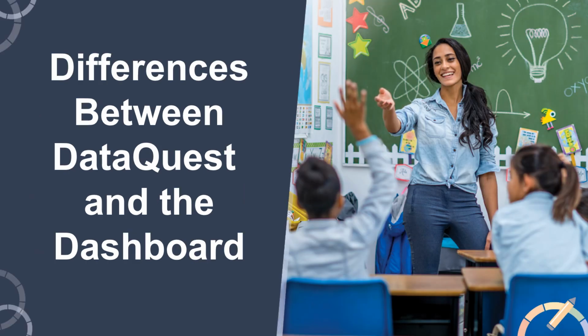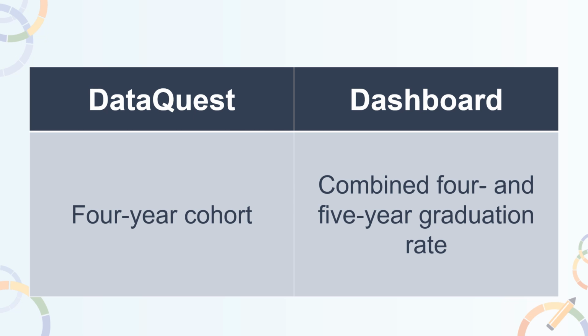The note-taking guide contains further details on what resources are available to you for the DASS 1-year graduation rate. Next, I'd like to cover some of the differences between DataQuest and the dashboard for the graduation rate. Now, many schools and LEAs use both DataQuest and the dashboard to understand their data. While both report graduation rates, there are differences in the way the data is calculated and reported. First off, keep in mind that the graduation rate for DataQuest only reports the 4-year cohort, while the dashboard displays a combined 4- and 5-year graduation rate.